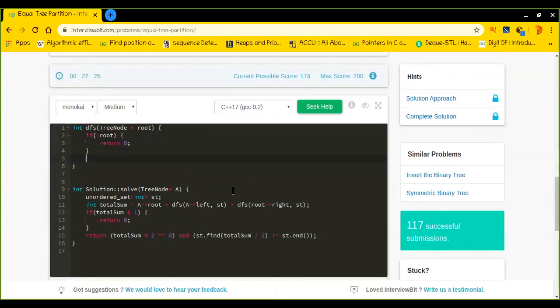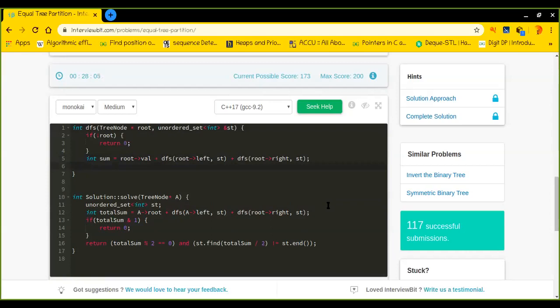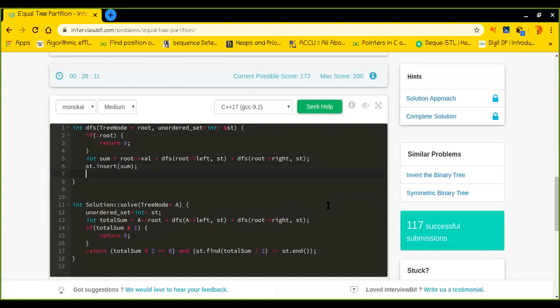Otherwise, let me find the sum of this part, which is root value plus DFS recursively called on root left, and it also needs one more argument, the set, and DFS of root right and st. After finding the sum of this state, I will insert the sum in my set, and return my sum.